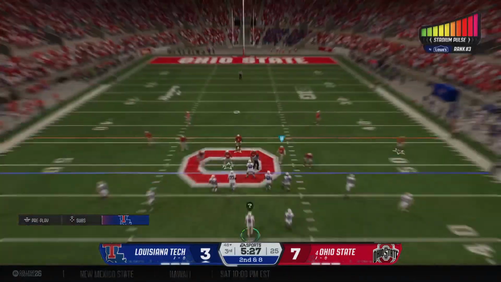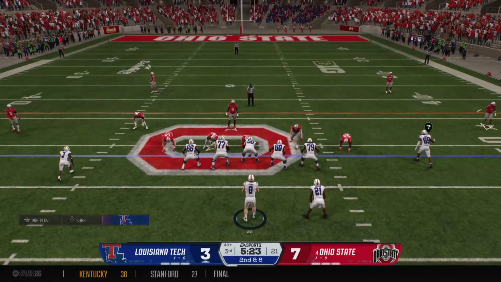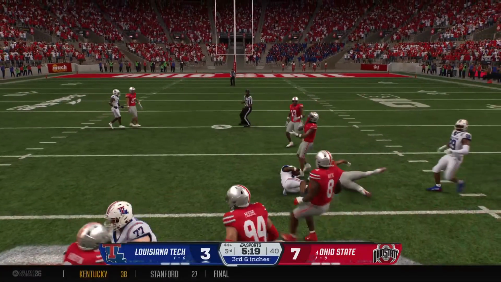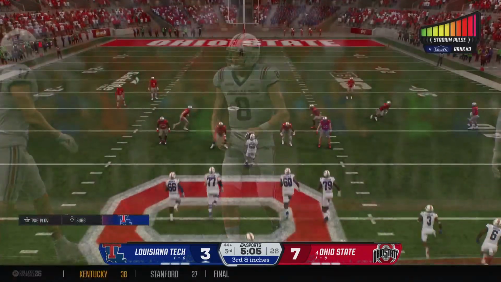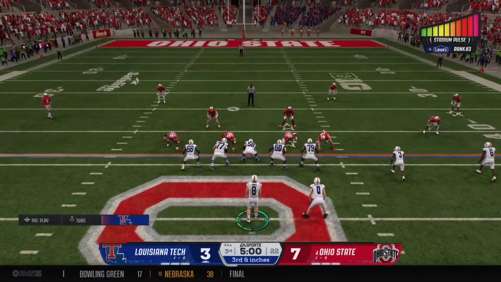They've tried to give him the ball a lot. It just hasn't paid off, but you get the feeling, too, if they are going to crawl back in this one, they need him to break one off, and it just takes one play for this guy. Don't be impatient. You got to keep giving him the football. The Bulldogs come to the line needing just inches for the first down.